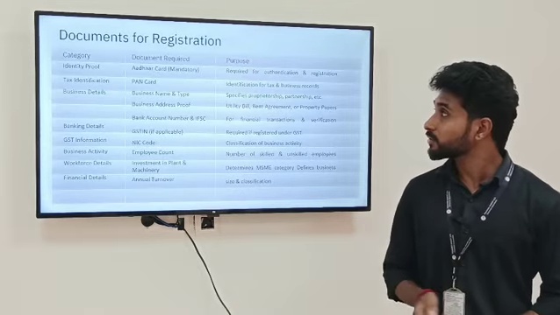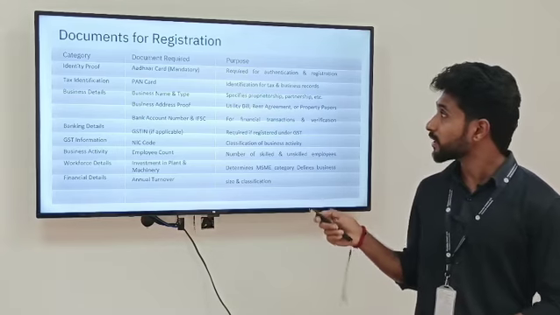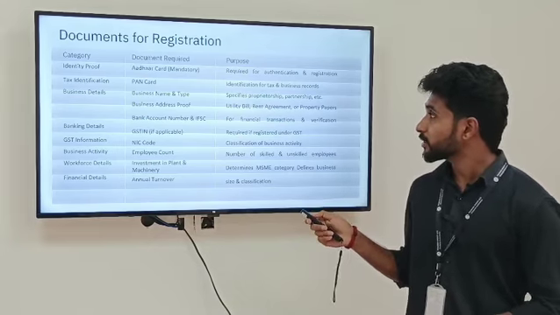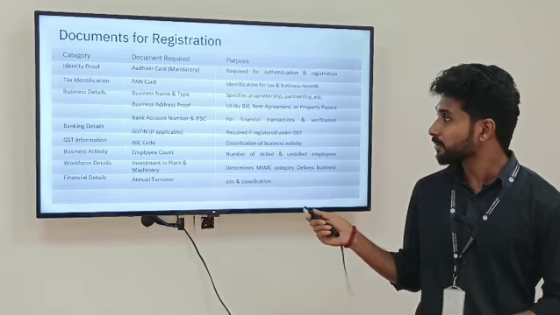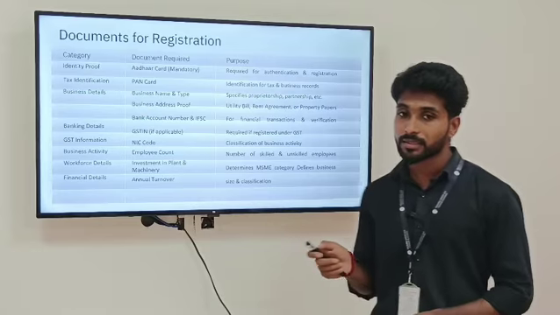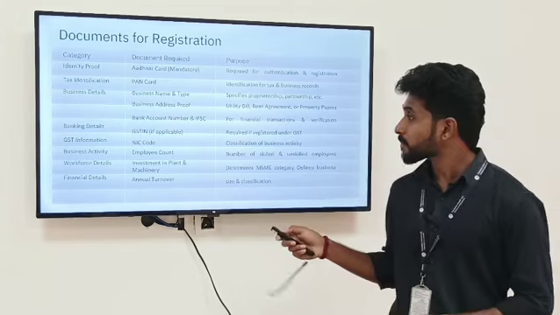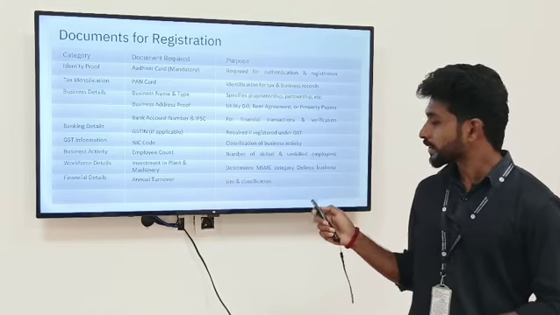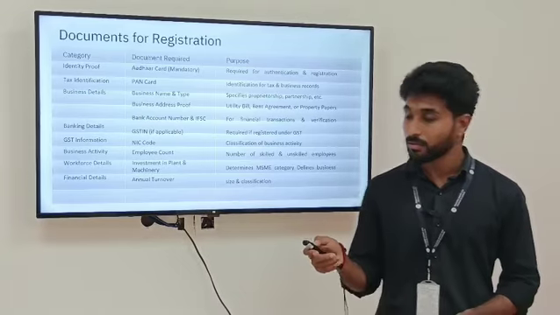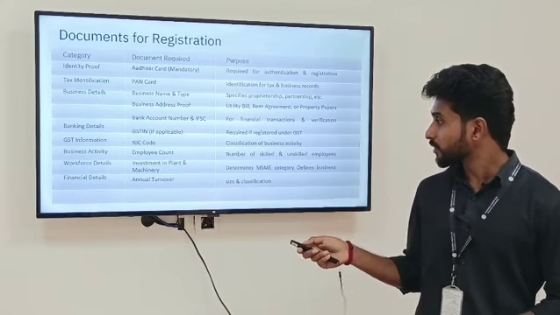Documents required for registration. The first one is Aadhaar card. Aadhaar card is mandatory for authentication, and PAN card, business name and type, business address proof, bank account number and IFSC code, GSTN if applicable, NIC code. NIC code is the National Industrial Classification Code. It is different for different business activities. Employee count. Investment in plant and machinery. It determines the MSME category and defines whether the business falls under micro, small or medium enterprises. And annual turnover.